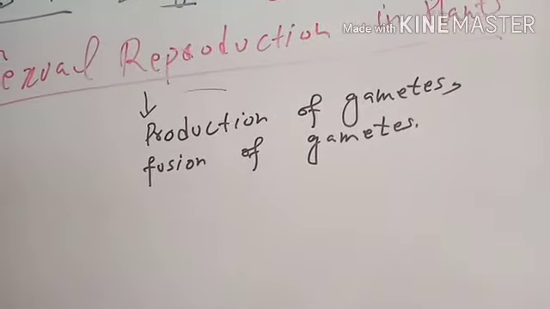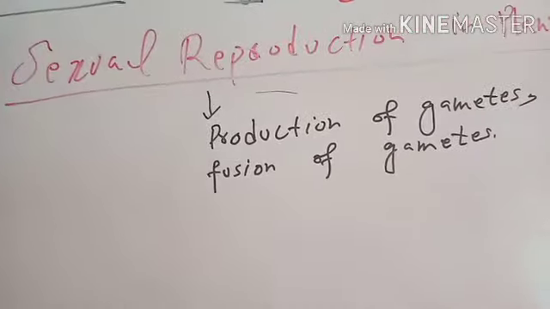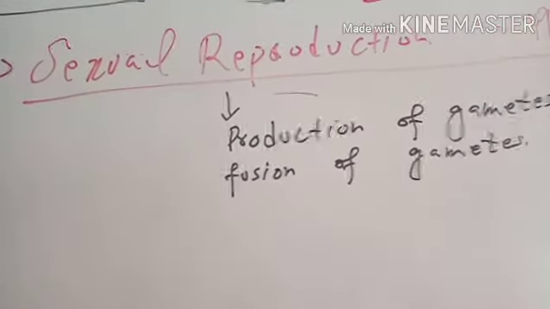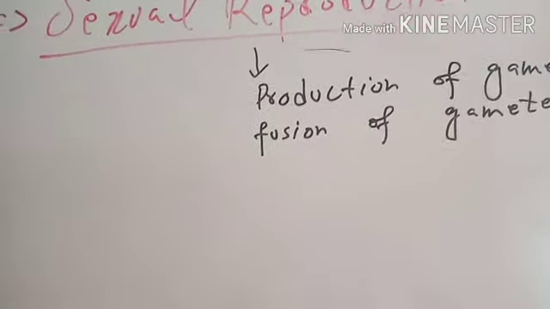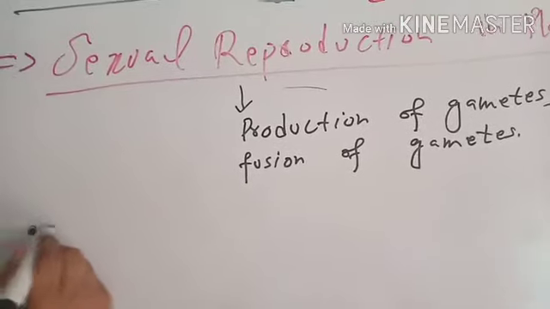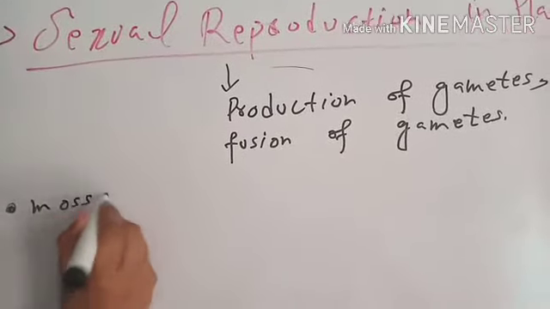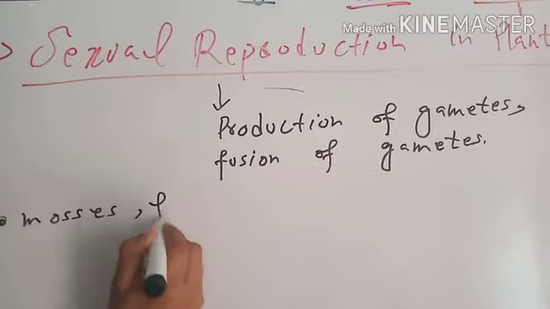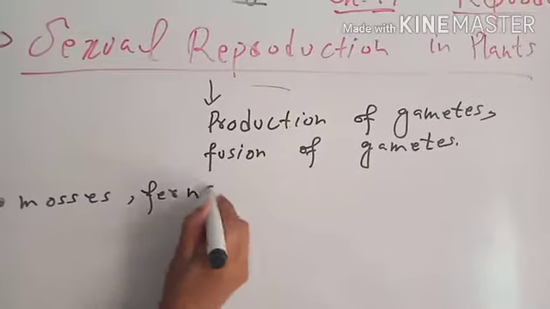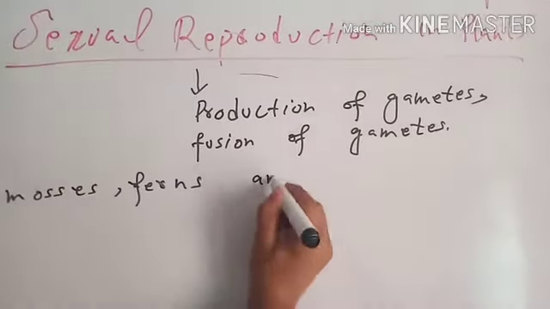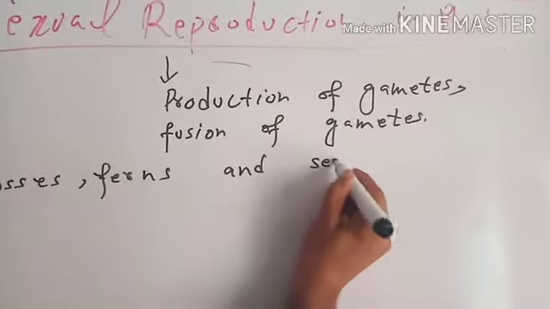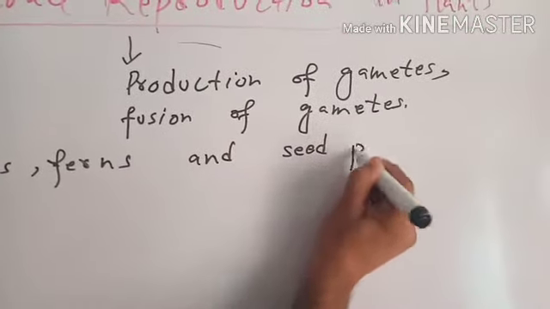To discuss sexual reproduction in plants, we have to know the major groups of plants. Usually there are three major groups of plants: mosses, ferns, and seed plants.